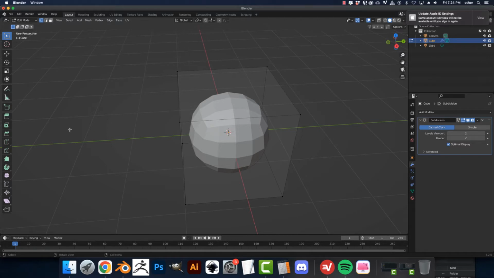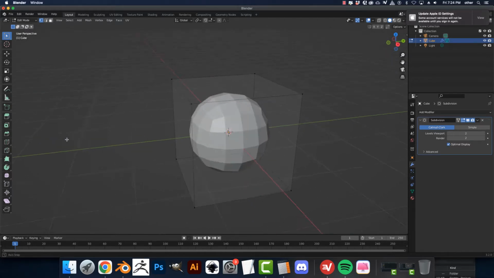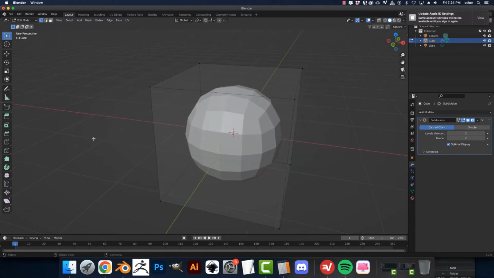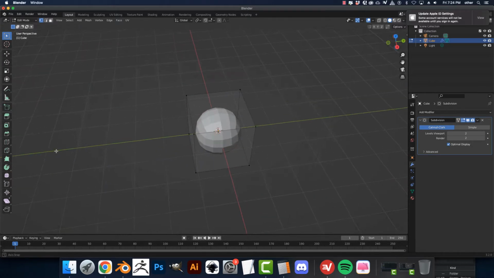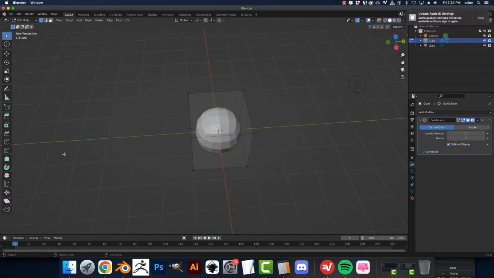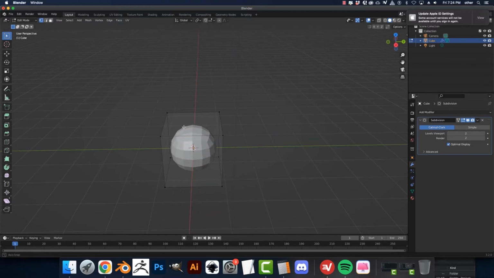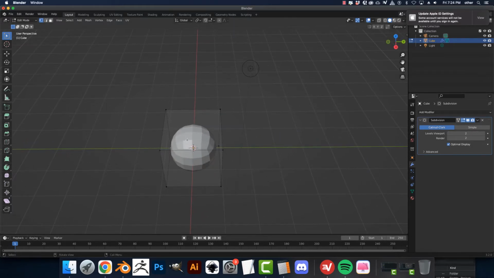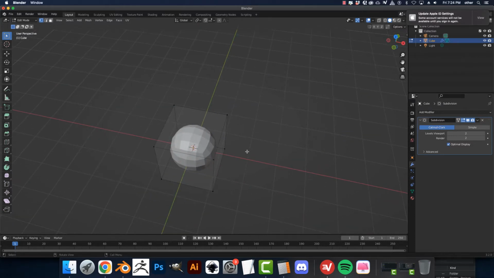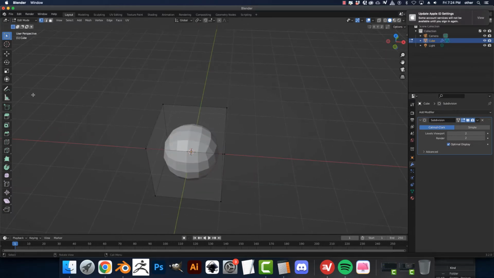Okay? Alright, so let's do that. And the mission is to have a low subdivision surface that can go higher in levels, but let's think about maybe a stump.